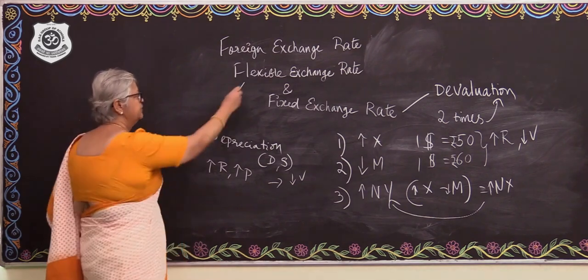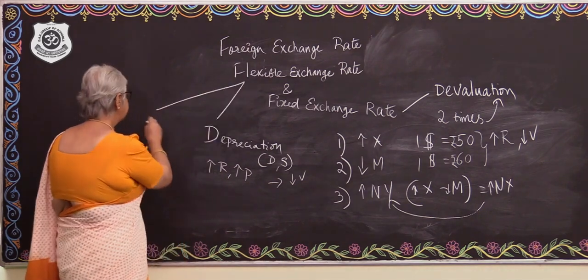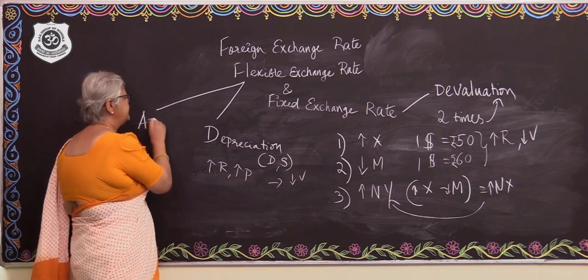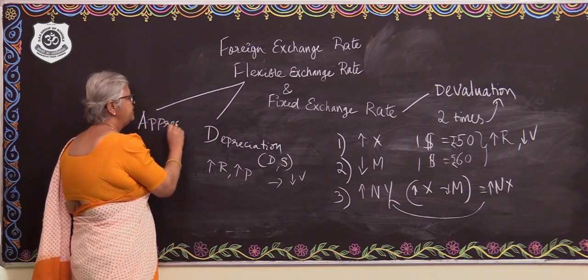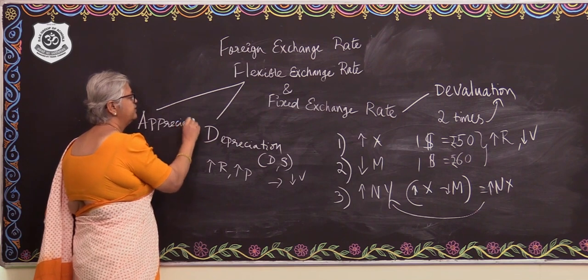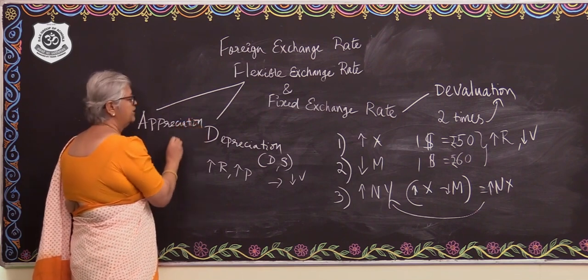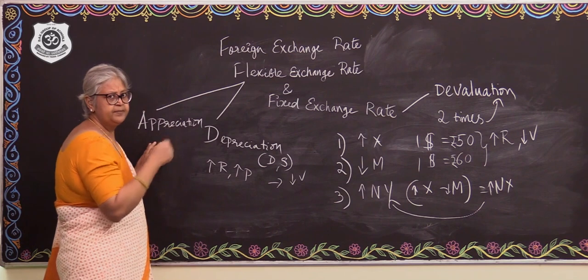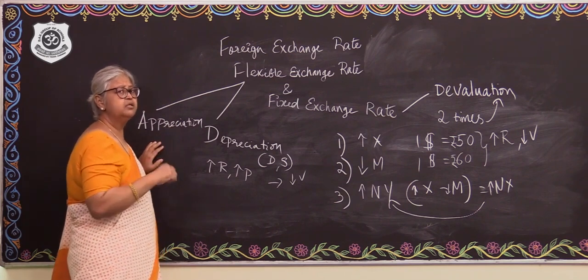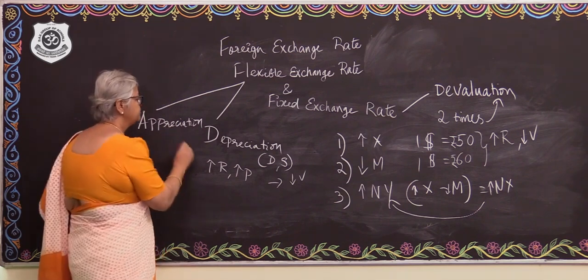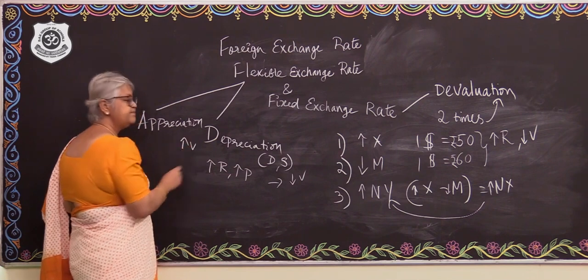What do you think is currency appreciation? Currency appreciation will be a depiction of a strong currency, an increase in value of the domestic currency.